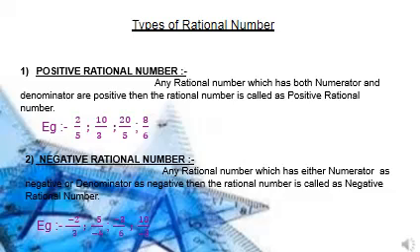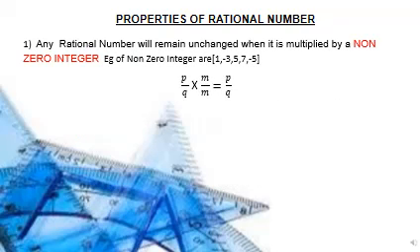So students, till here all the concepts were very easy to understand. Now we will study the most important and a little bit difficult concept, the properties of rational numbers. So students, we will begin with our properties. There are two properties. The first one is that any rational number will remain unchanged when it is multiplied by a non-zero integer.